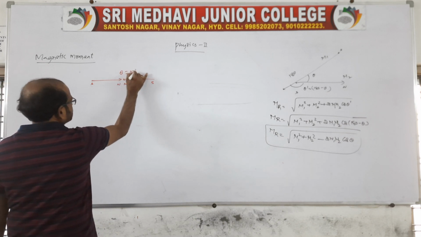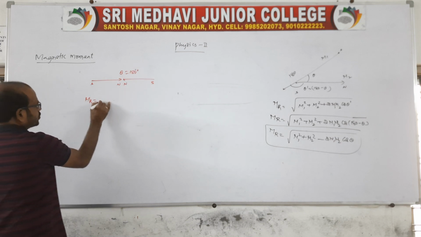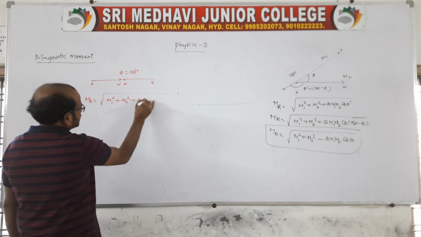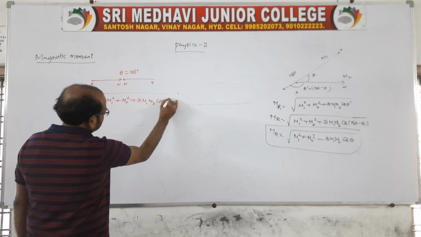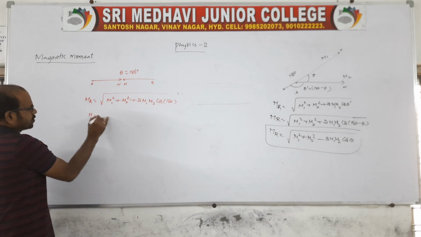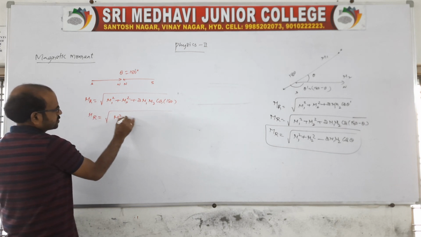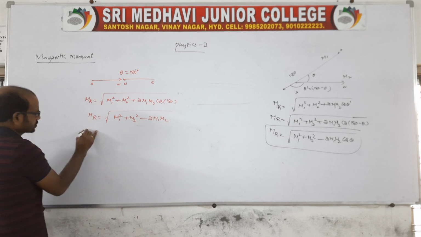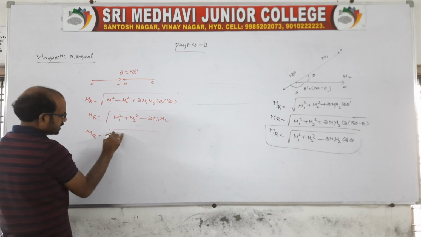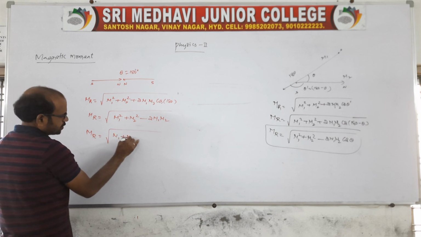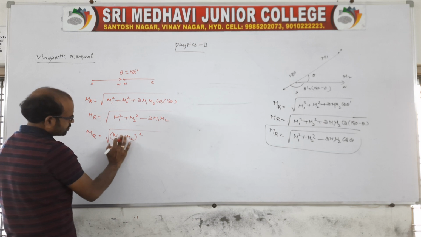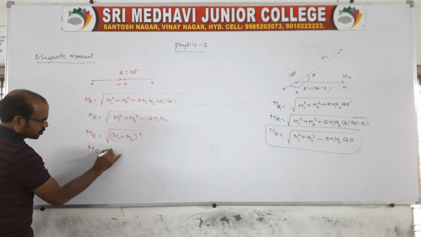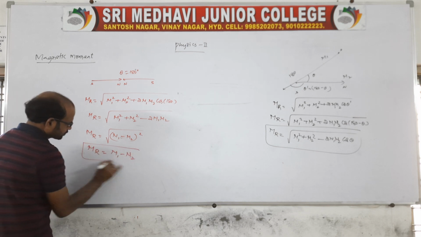It is 180, right? So the resultant magnetic moment is root over m1 square plus m2 square plus 2 m1 m2 cos 180. Cos 180 is minus 1, no? So m1 square plus m2 square minus 2 m1 m2. Here it is root over (m1 minus m2) whole square, because a square plus b square minus 2ab. Then the resultant magnetic moment will be m1 minus m2.